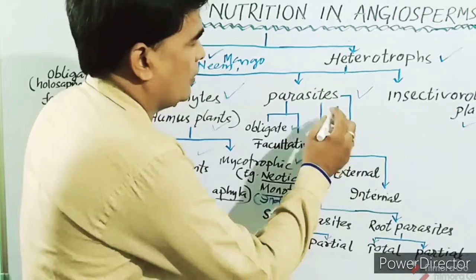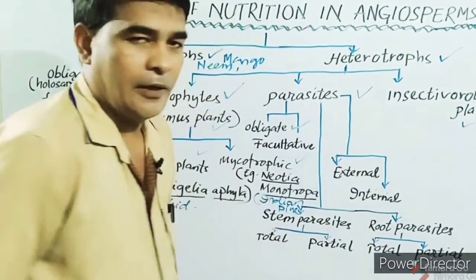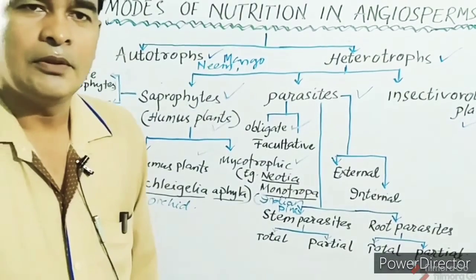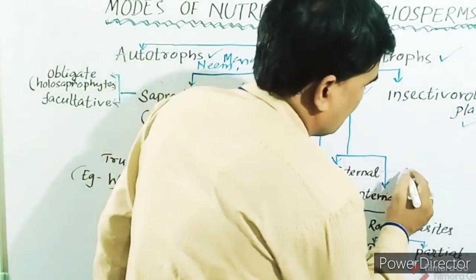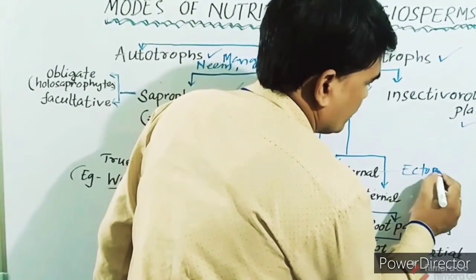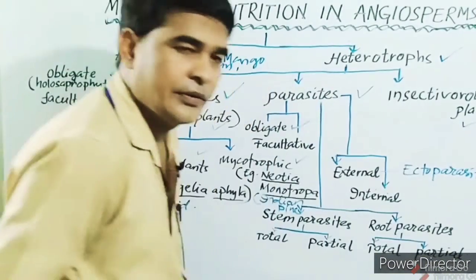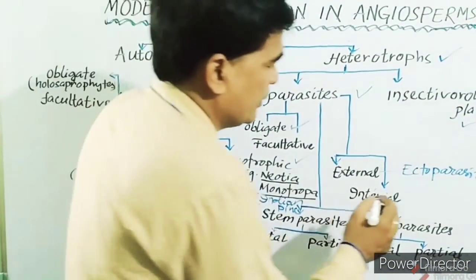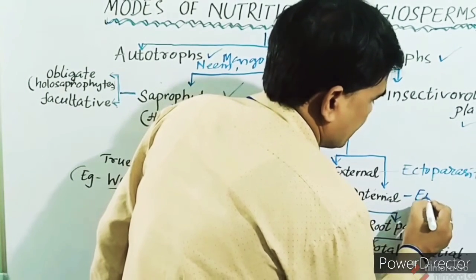Then these parasites may also be external or internal. External parasites are also called ectoparasites, and internal parasites are also called endoparasites.